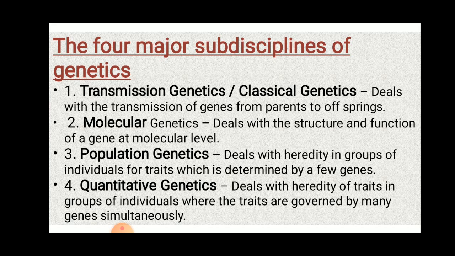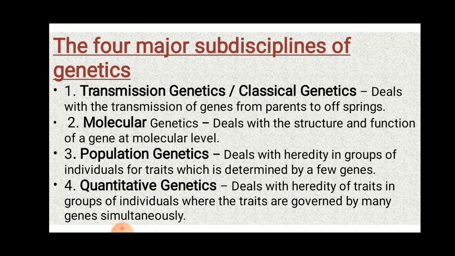Then molecular genetics. It deals with the structure and function of genes at the molecular level in the DNA. Then population genetics. It deals with the heredity in a group of individuals for traits which are determined by very few genes.